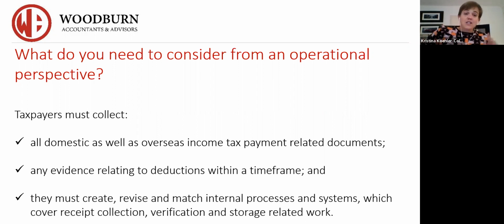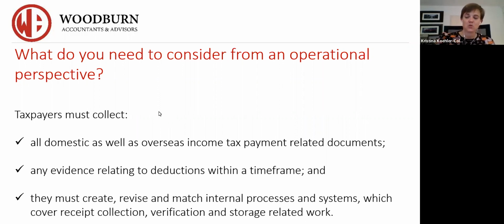Any evidence relating to deductions and allowances, make sure it's written in your contract, make sure it's approved by the tax bureau, and you have concrete evidence of this. And make sure you've got internal processes with your company or your HR department to maintain FAPIAOs, receipt collections, storage of paperwork and documents, etc. Okay, very, very important that you maintain everything.